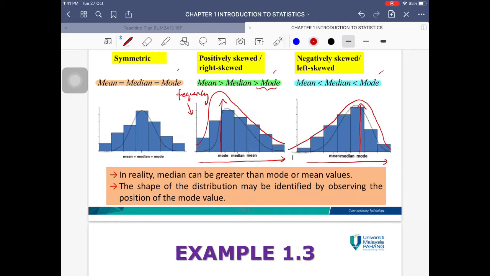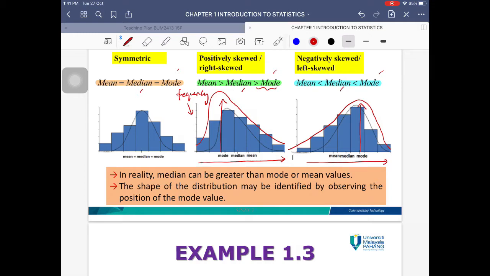Okay, however, in reality, this is not always going to be the case. If you come across something like this, then yeah, you can identify whether it's going to be symmetric, right skew, or left skew. But sometimes the median can actually be greater than the mode or mean value. If you notice, in these three scenarios, the median is in the middle. That is not always the case. Okay, the shape of the distribution may be identified by observing the position of the mode value.